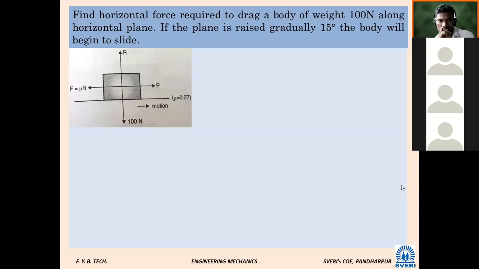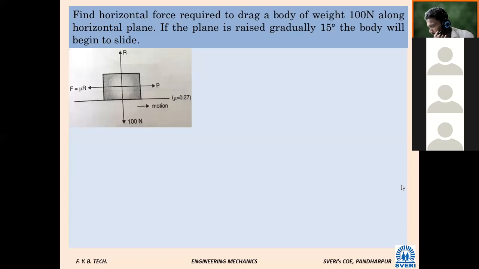Find the horizontal force required to drag a body of weight 100 Newton along a horizontal plane. If the plane is raised gradually to 15 degree, the body will begin to slide. Means if this horizontal plane is raised to 15 degree, the body will begin to slide. So read the statement carefully.